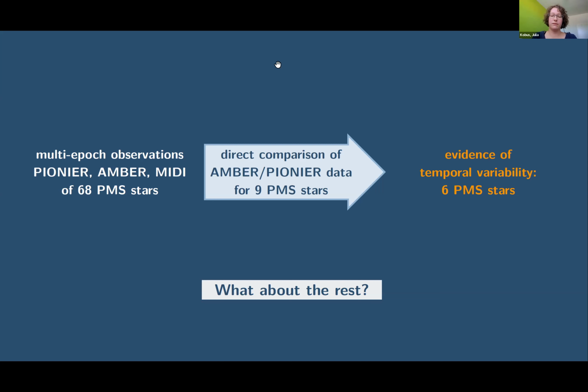But one question that remains is, can we learn something about variability from the remaining observations? And indeed, we have found one strategy that allows us to analyze these data despite the mismatched UV coverage, where the idea is that we have to estimate the impact of the baseline deviation, so that in any measured visibility differences, we can distinguish between the impact of the deviating baselines and a potential impact of temporal variability.